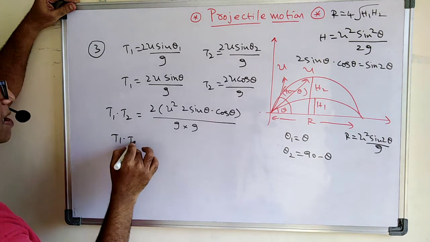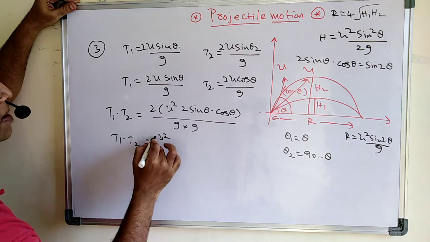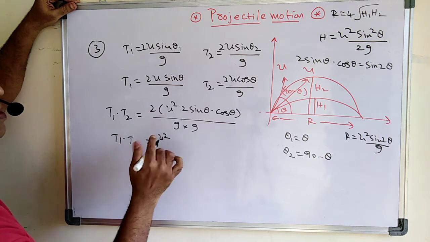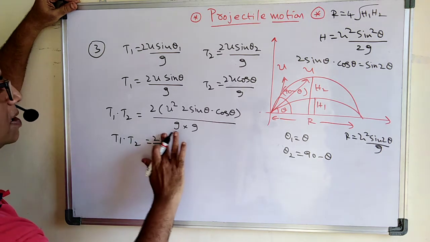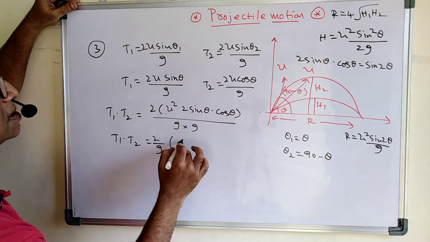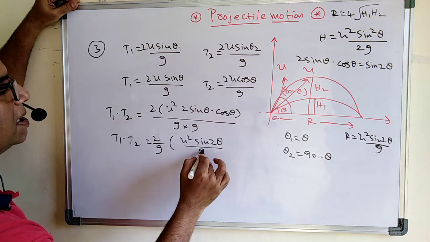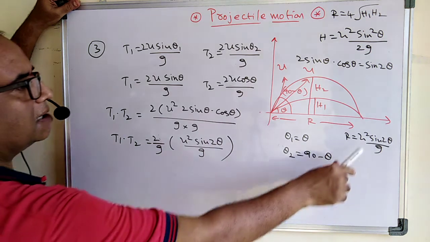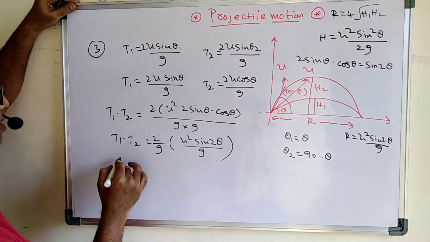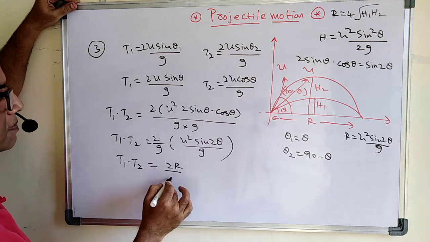Therefore here what is t1 into t2? It's nothing but u square by 2u, square by g. Okay, u square no need here, 2 by g. So what you will get here? u square sin 2 theta by g. Now tell me what is u square sin 2 theta by g? It's nothing but range. Therefore here what is t1 into t2? It's nothing but 2r by g.